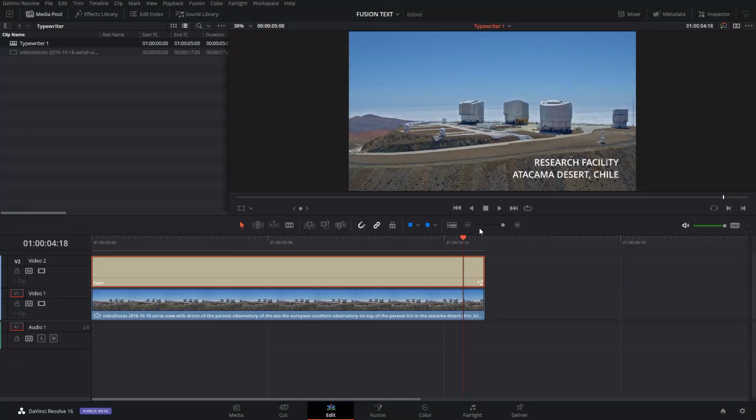Let me show you how you can make a typewriter effect with text in DaVinci Resolve 16 and control its speed. You use these kinds of effects in many situations. One of them would be in feature films where you have an establishing shot and you want to describe the place. For example, here we say research facility, or laboratory, whatever, or base camp. Then you have that text somewhere down on the screen, but generally it comes with a sound effect and it comes as a typewriter effect.